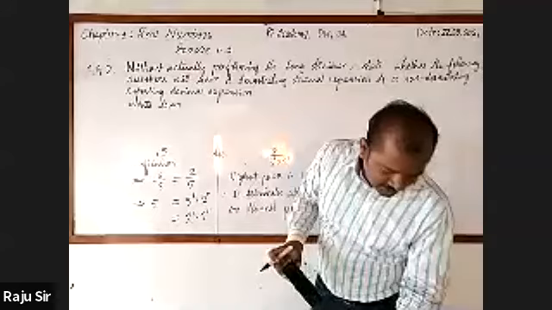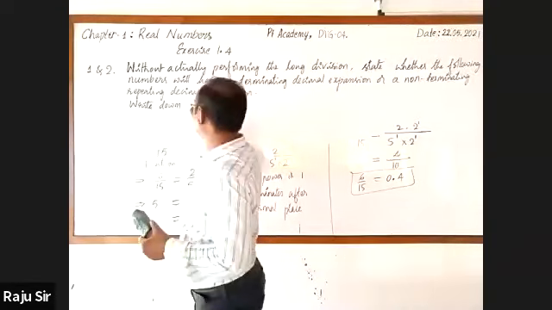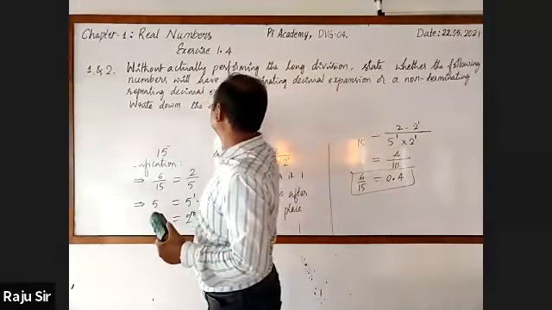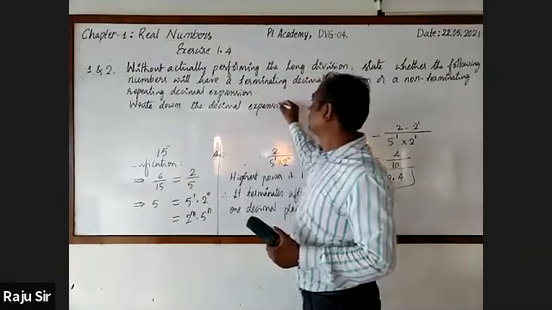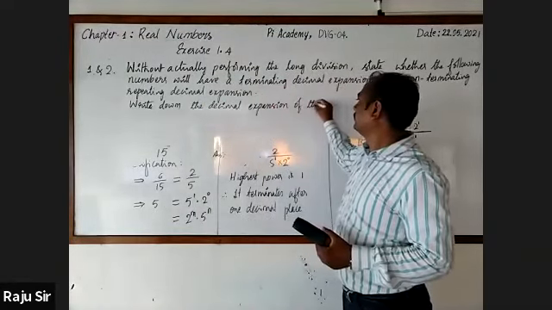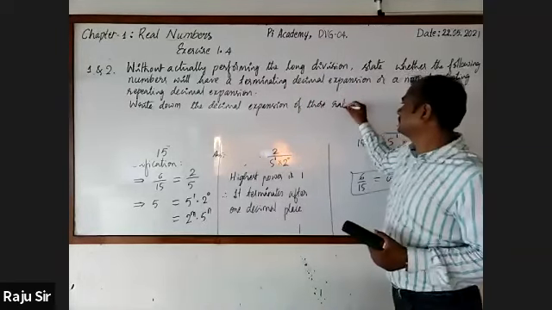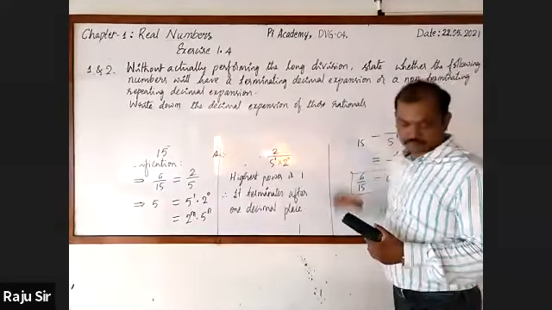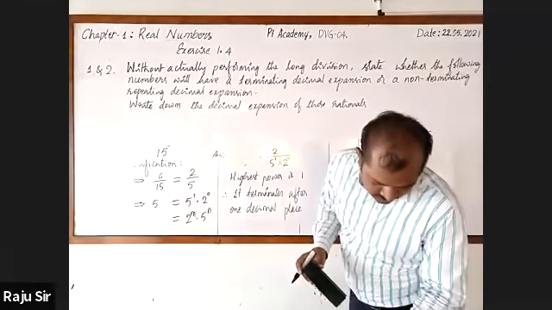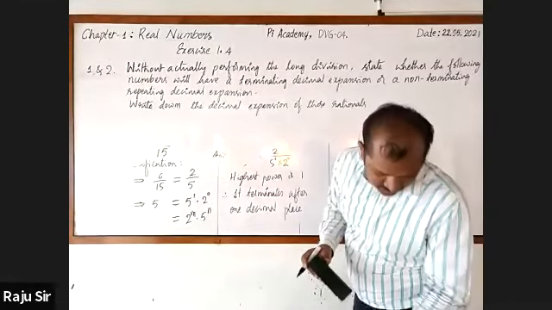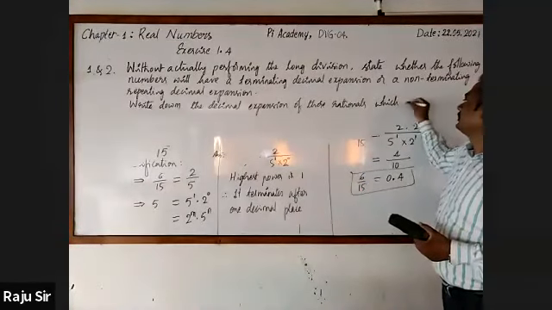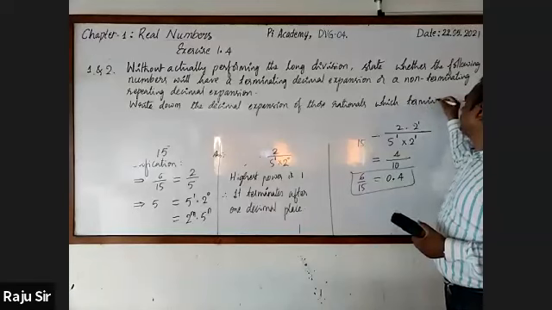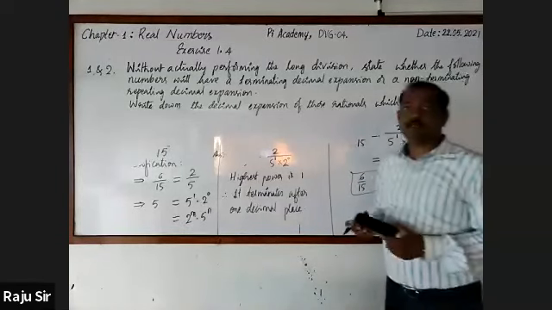Write down the decimal expansions of those rationals which terminate decimal expansion.